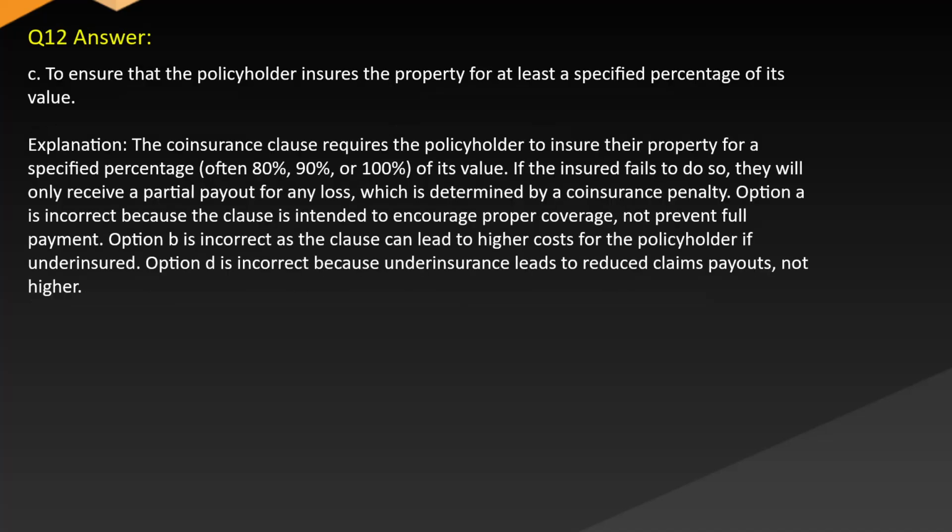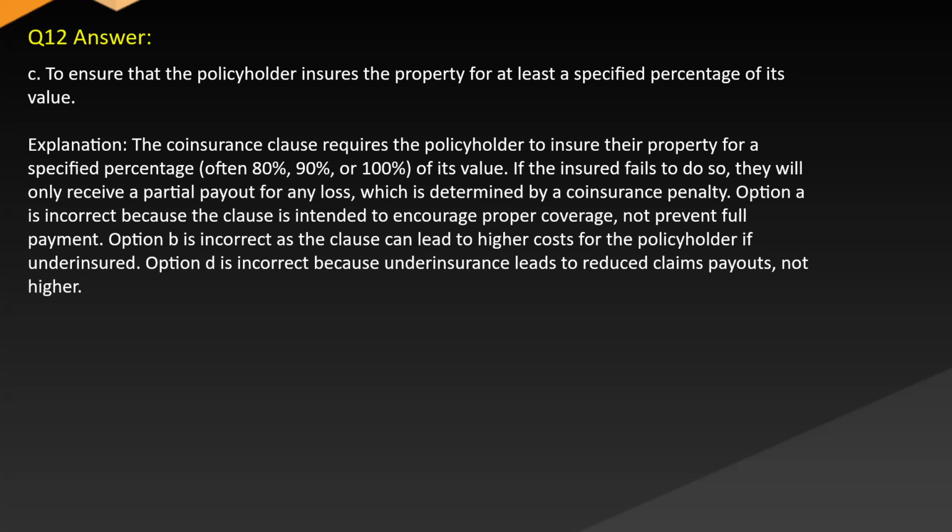Answer: C. To ensure that the policyholder insures the property for at least a specified percentage of its value. Explanation: the coinsurance clause requires the policyholder to insure their property for a specified percentage, often 80%, 90%, or 100% of its value. If the insured fails to do so, they will only receive a partial payout for any loss, which is determined by a coinsurance penalty.